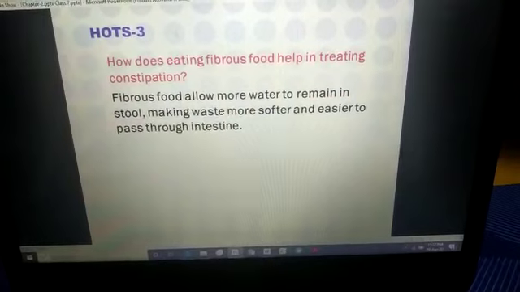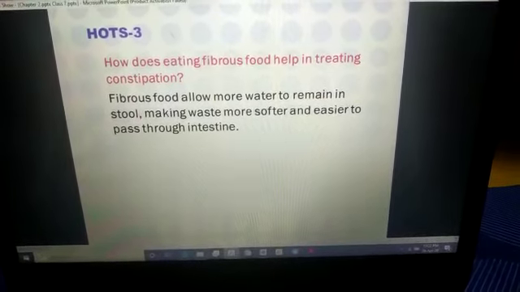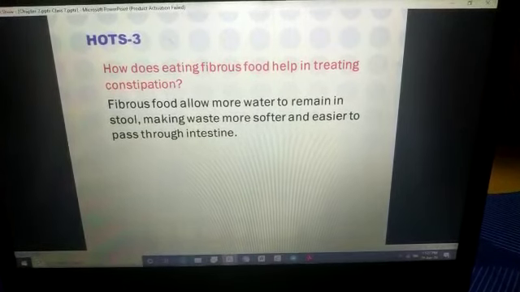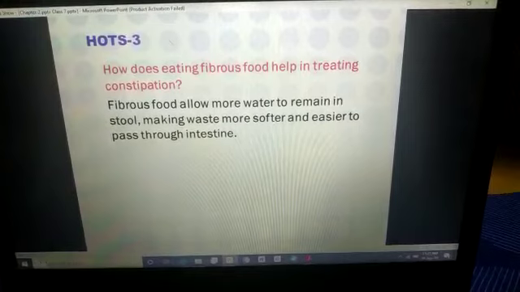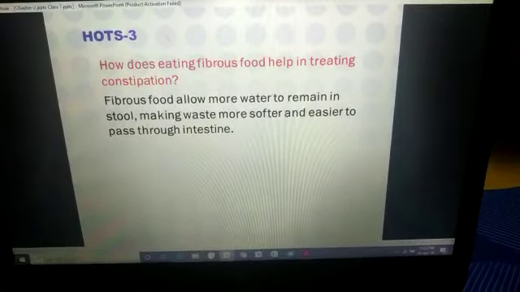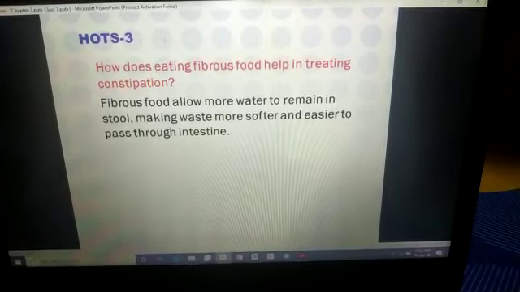Write down the next hot question: How does eating fibrous food help in treating constipation? As I told you, fibrous foods have the capability of absorbing water. When we eat fibrous food, they absorb some amount of water.